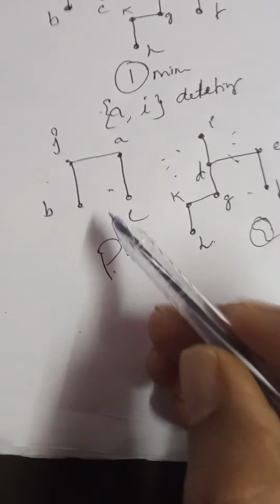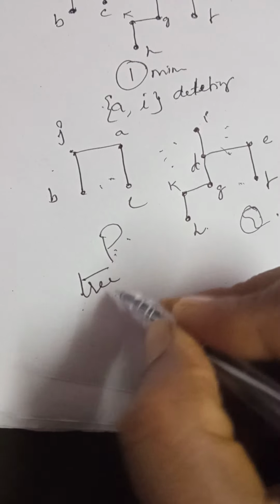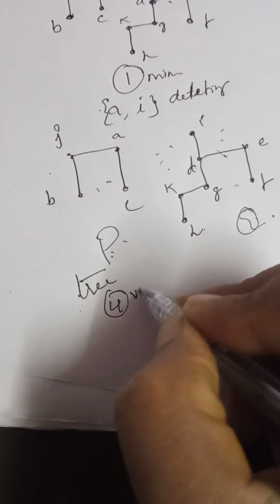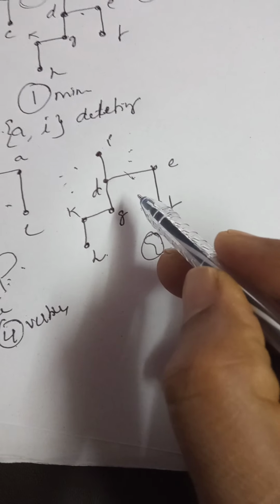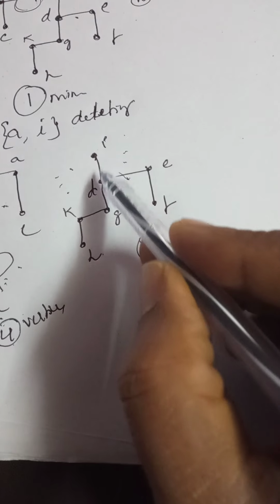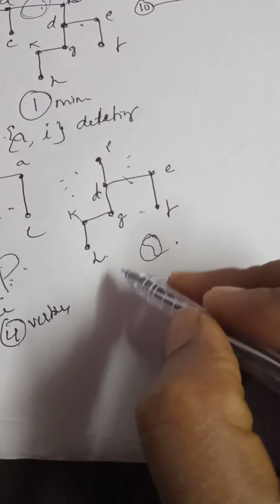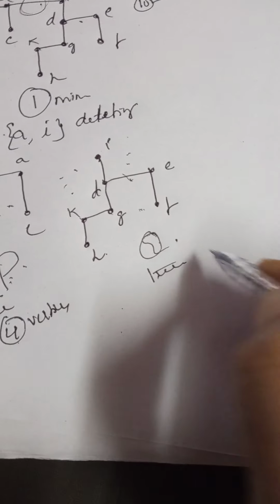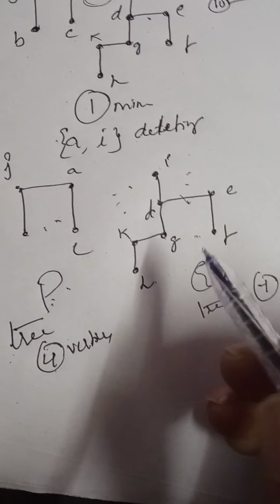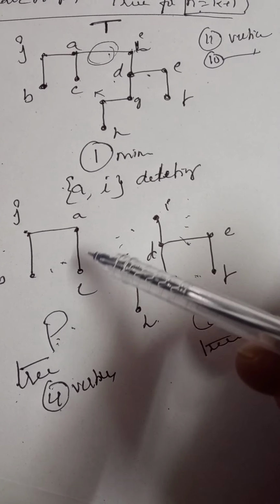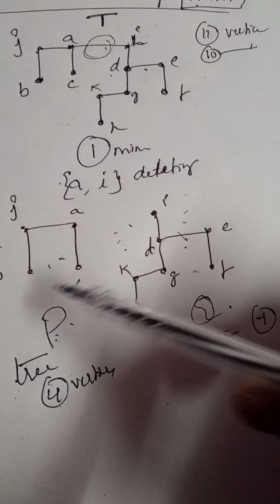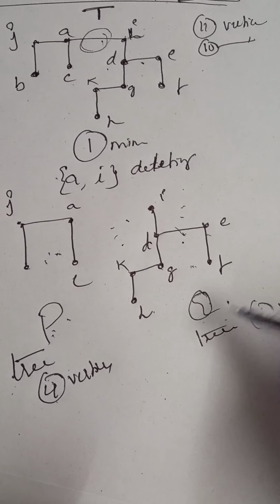Now concentrate. Now what is P here? P is a tree. How many vertices are there? 4 vertices are there, right? Now here Q is also a tree, right? This component, how many vertices are there? 1, 2, 3, 4, 5, 6, 7, right? Q is also a tree with 7 vertices, right? Remember, we are always deleting one edge from this tree. Now the resultant graph contains two components, where each component is a tree.